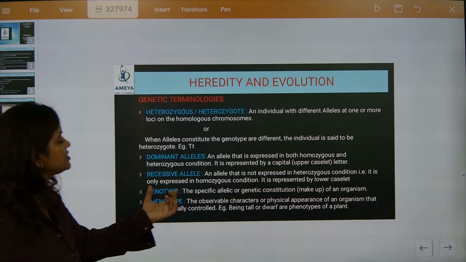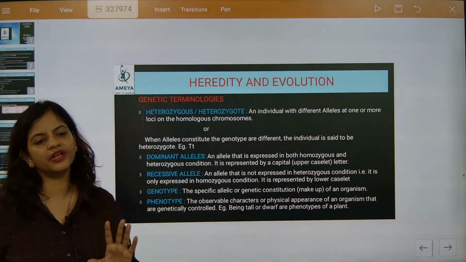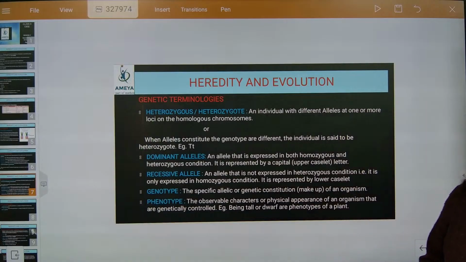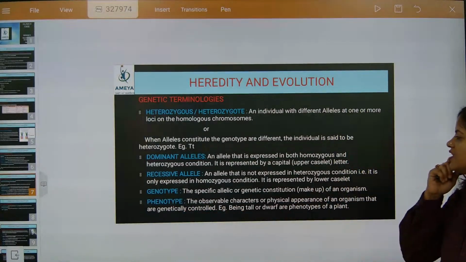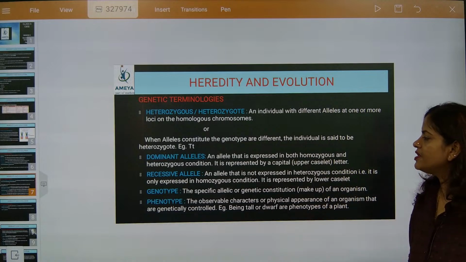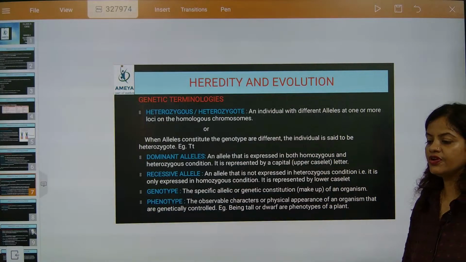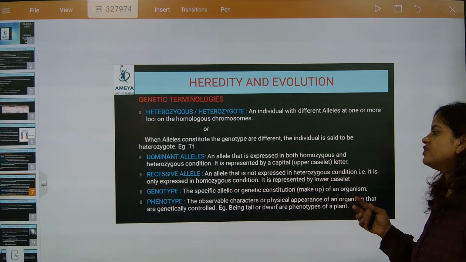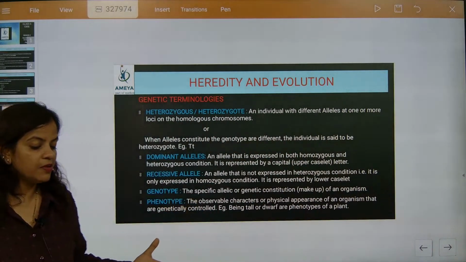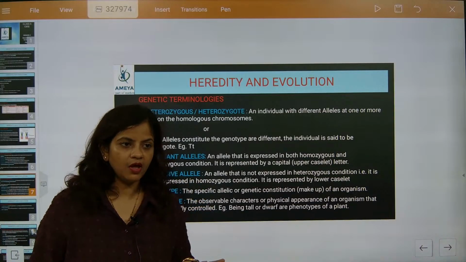So genotype means the specific allelic or genetic constitution of an organism. Phenotype is the physical appearance. Genotype is genetic and phenotype is physical, always remember that. Phenotype is the observable characteristics or physical appearance of an organism. Did you understand the specific difference between genotype and phenotype? What you can see is phenotype.